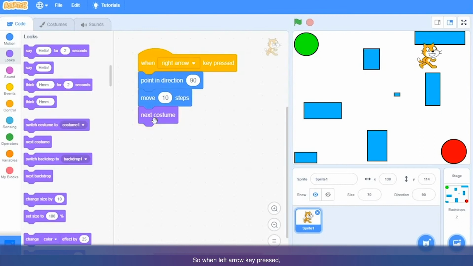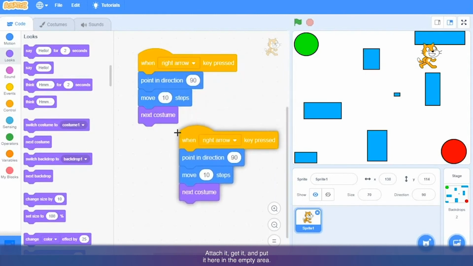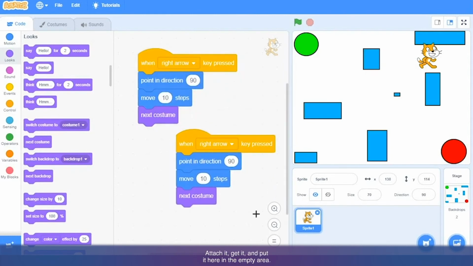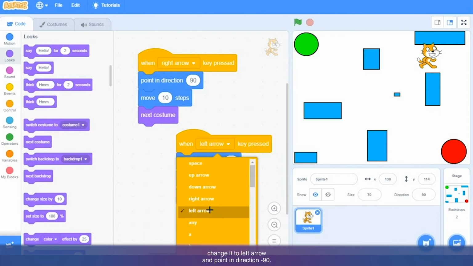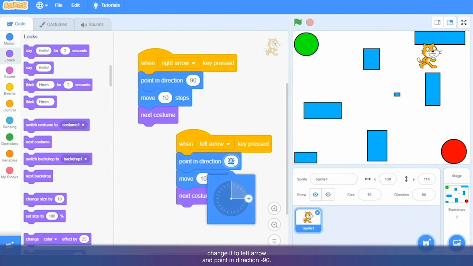Now similarly let's do it for left arrow key. So when left arrow key pressed, it has to face to left side and it has to walk. So instead of writing this whole code again and again, I will simply duplicate all these blocks. How to duplicate? Move your cursor here, right click and then duplicate. Get it and put it here in the empty area. Now after duplicating, we need to make necessary changes. So instead of right arrow, change it to left arrow and point in direction -90. So -90 means left side. So your character will face to left side.